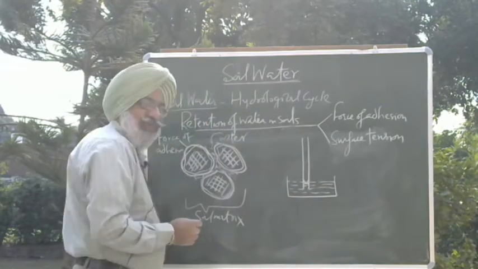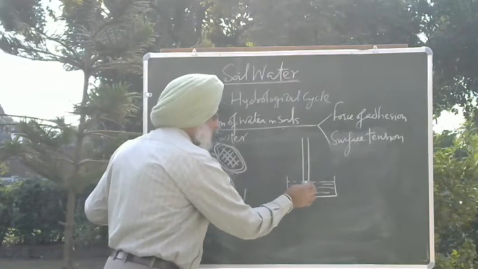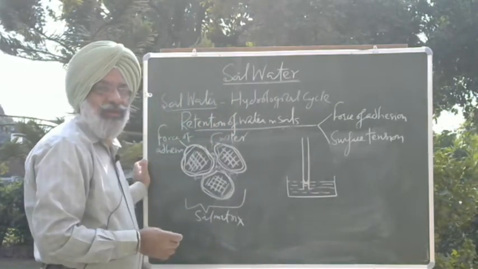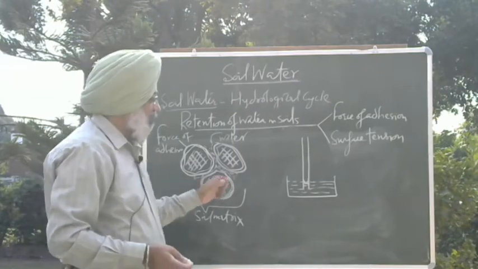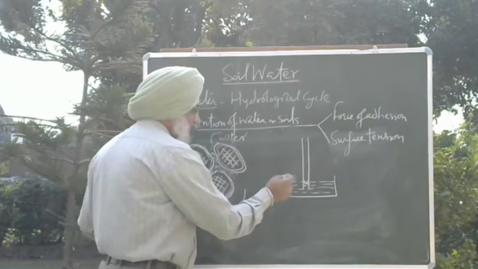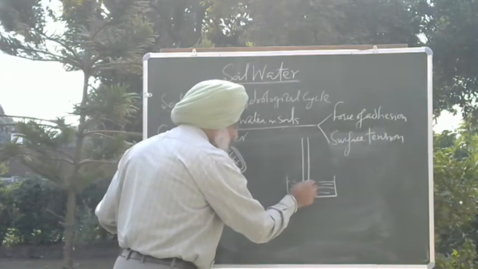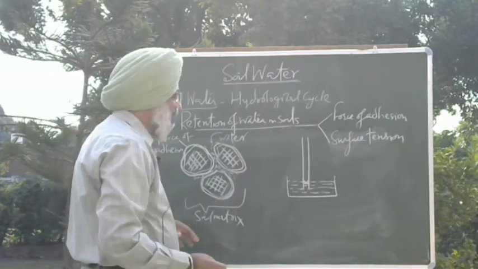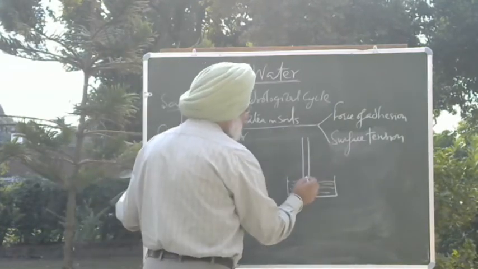Because of the force of adhesion, the water molecules are attracted towards the walls of the capillary, here in this case, the soil solids. Because of this force of adhesion, the meniscus becomes concave. Once the meniscus becomes concave, the surface tension force comes into play.